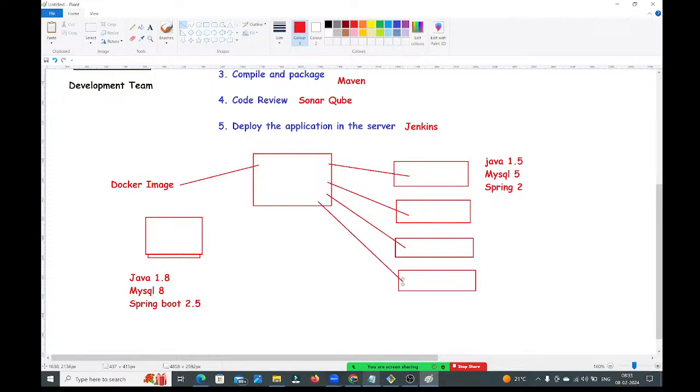You need not worry about the softwares, the libraries, the dependencies, or the code. Nothing. Whatever you have in the registry, take that one and run it. It will work in any machine. Why? Because to develop that application, whatever software he has used, whatever dependencies he has used, everything you are getting in the image. So that image you are downloading and executing, your application will run, guys.